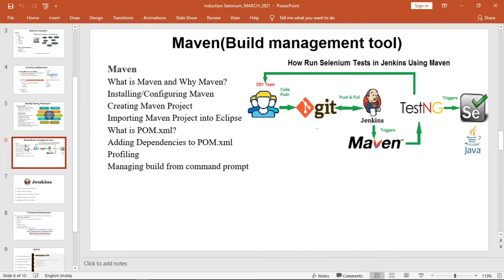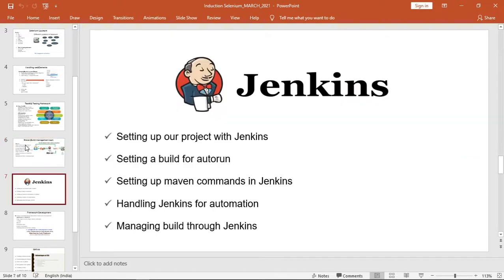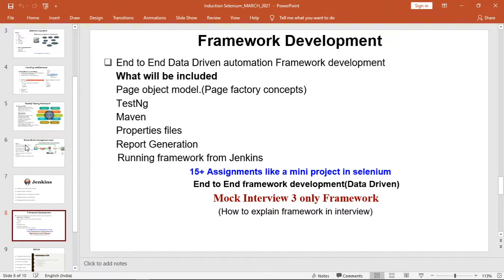Then of course other tools like Maven, Git and Jenkins, we are going to cover all of them. Okay, so this is the slide we'll share with everyone. I just wanted you to be aware of these things that we are going to cover in the upcoming days of next month. Okay, so this is one of the projects. Of course, there is a framework.